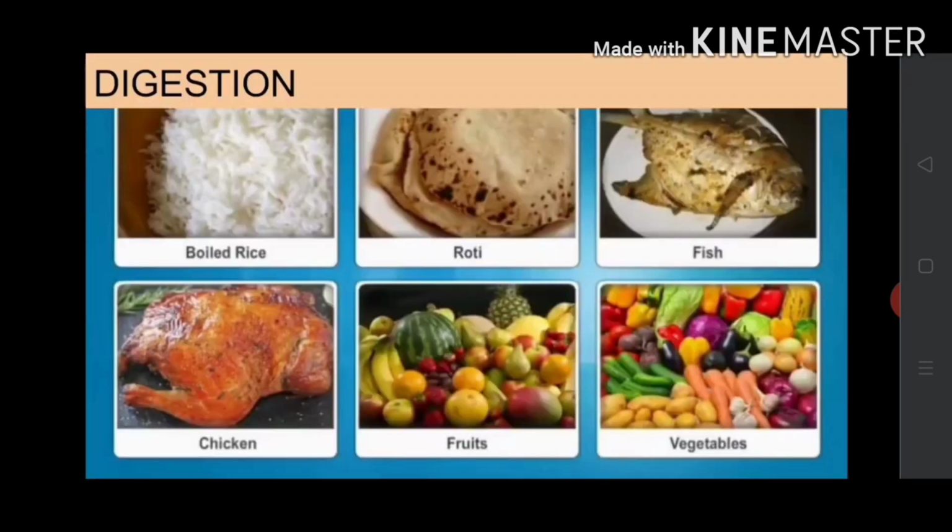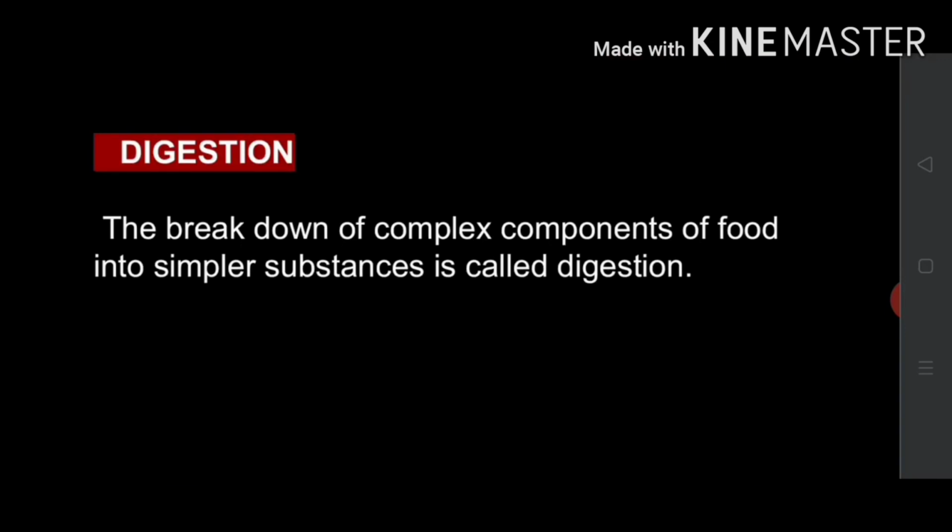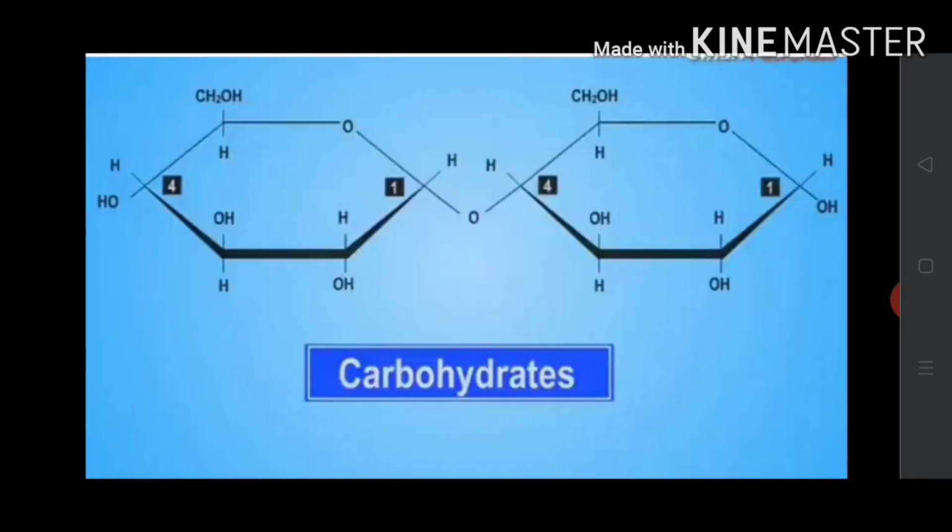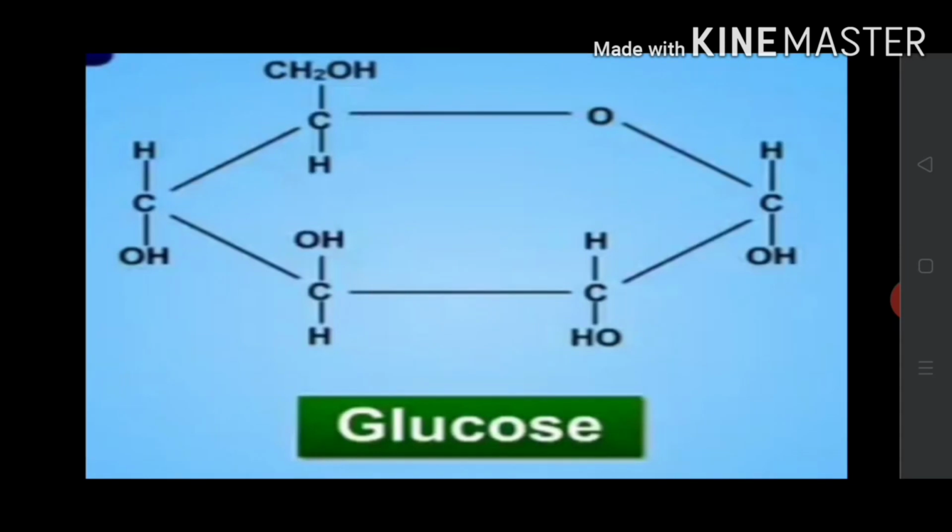Now let us know about digestion. As we know, all food that we intake consists of many components like carbohydrates, proteins, fats, vitamins, minerals, etc. The breakdown of complex components of food into simpler substances is called digestion. For example, carbohydrates are complex substances and they cannot be utilized as such. Therefore, they are broken down into simpler substances like glucose and are utilized.